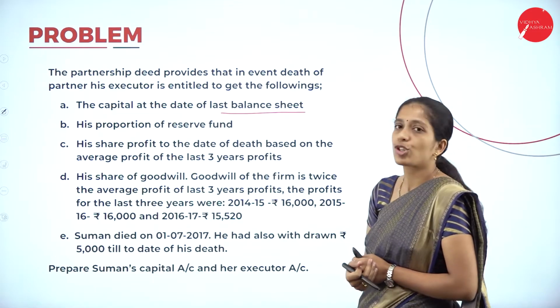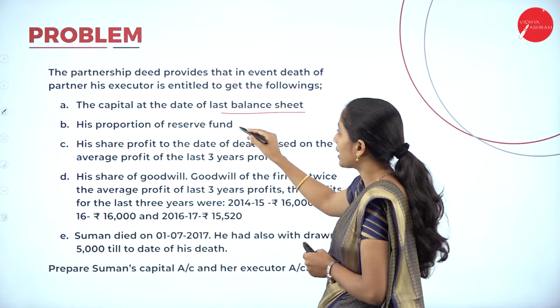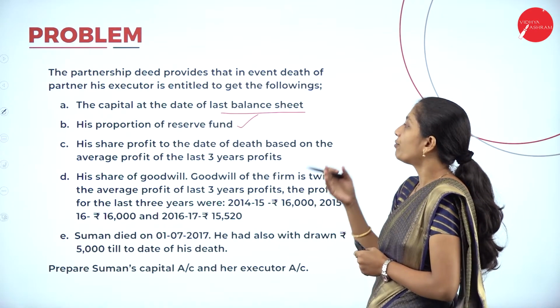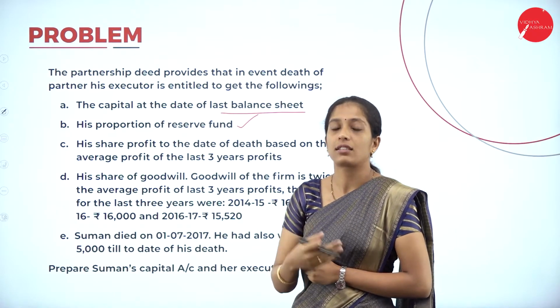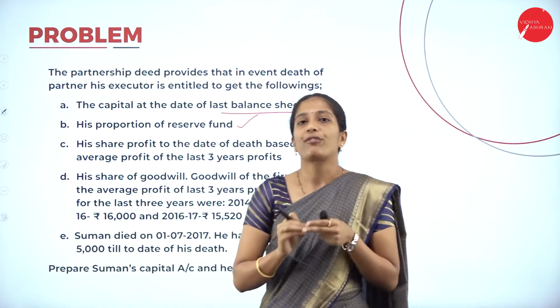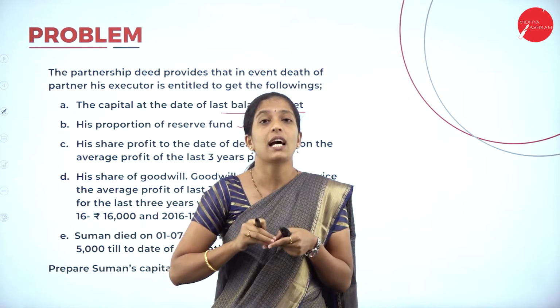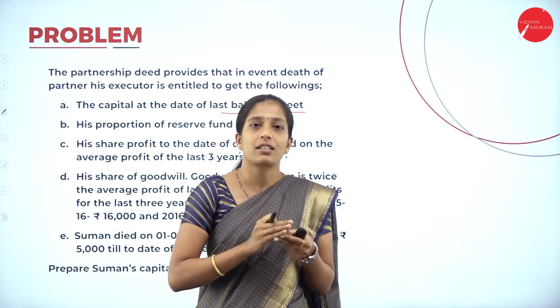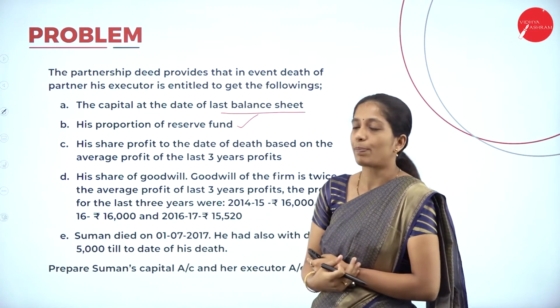Next, his proportion of reserve fund. His or her share of reserve fund has to be taken. Next, his share of profit to the date of death based on the average profit of the last 3 years. So how has the profit to be calculated? We have to take the average profit of the last 3 years, and then his share has to be given to the deceased partner.